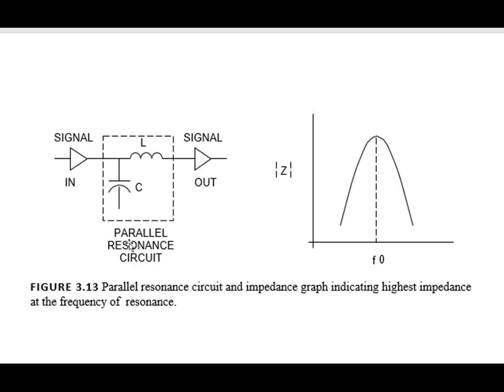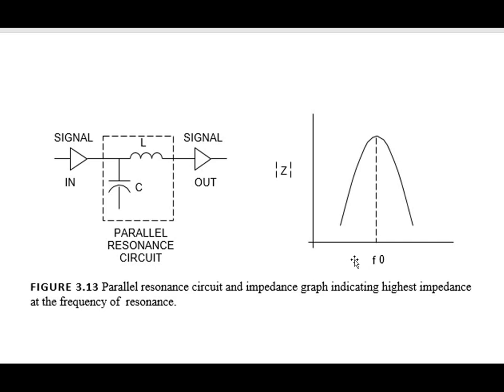In this parallel resonance circuit, this is the input signal, this is the output signal, and L is parallel to C. The values of L and C are set for the parallel resonance condition, where XL and XC are equal. And this is the graph of impedance Z versus frequency.